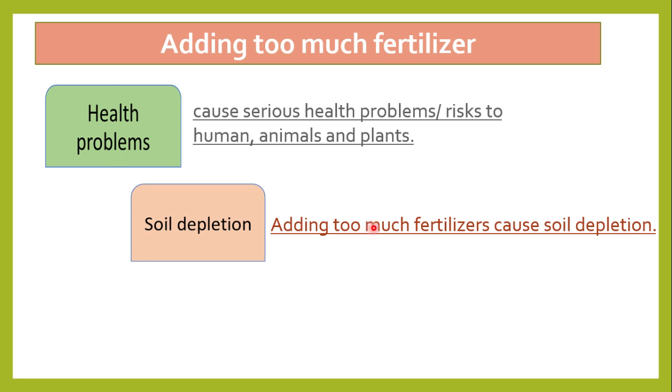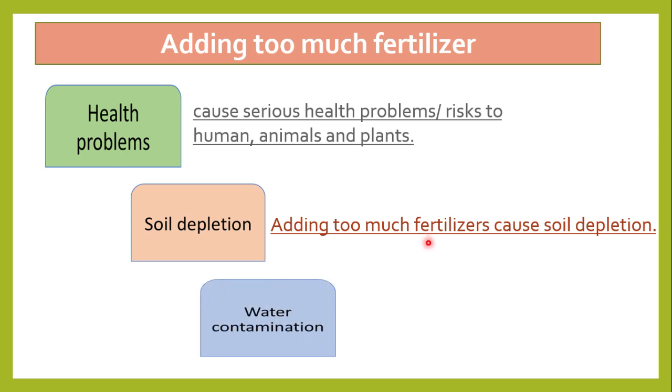It means if we add too much fertilizer, it can also increase the acidity of the soil, so some plants cannot grow well. So these types of issues are created by the use of excessive fertilizers. So how can we resolve them? By knowing the texture or doing a soil test, using the appropriate fertilizers that suit the condition of the soil, and also using the fertilizer at the suitable time.